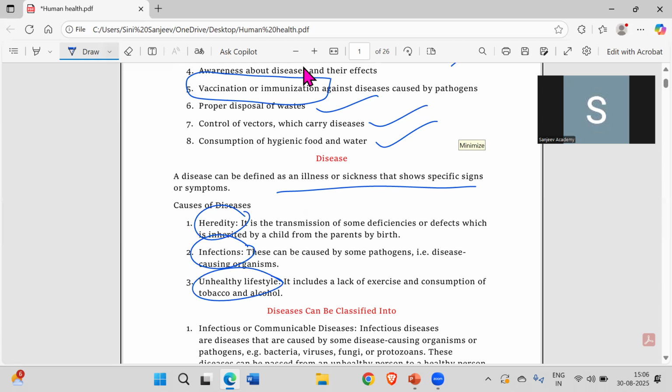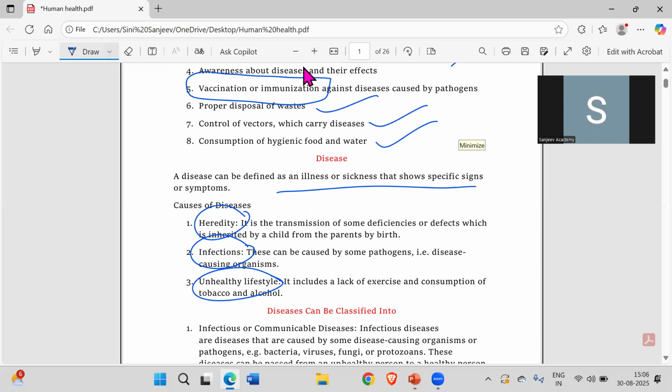And the third one is unhealthy lifestyle. Like as I said, about becoming healthy, what are the things we should do? If you don't do those things, it becomes an unhealthy lifestyle, like binge eating, a lack of exercise and all those things. So disease and health are associated with each other, and if you maintain a healthy lifestyle, the disease will be less or it won't happen. Comparatively nowadays it will happen, but to a lesser extent. Whatever complications it makes will be less if you're healthy.